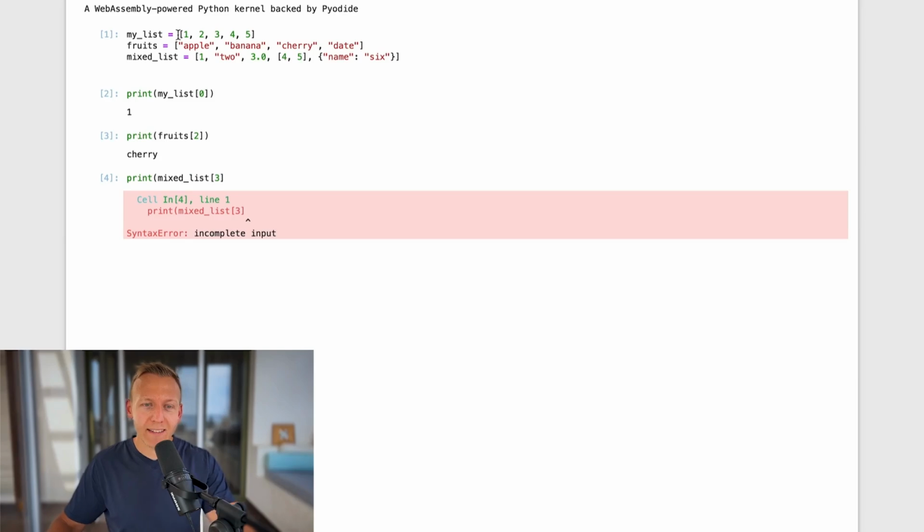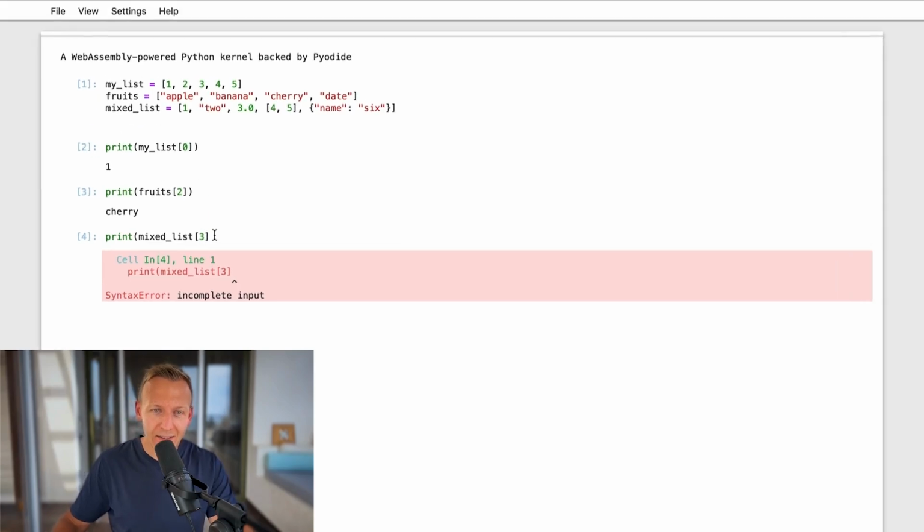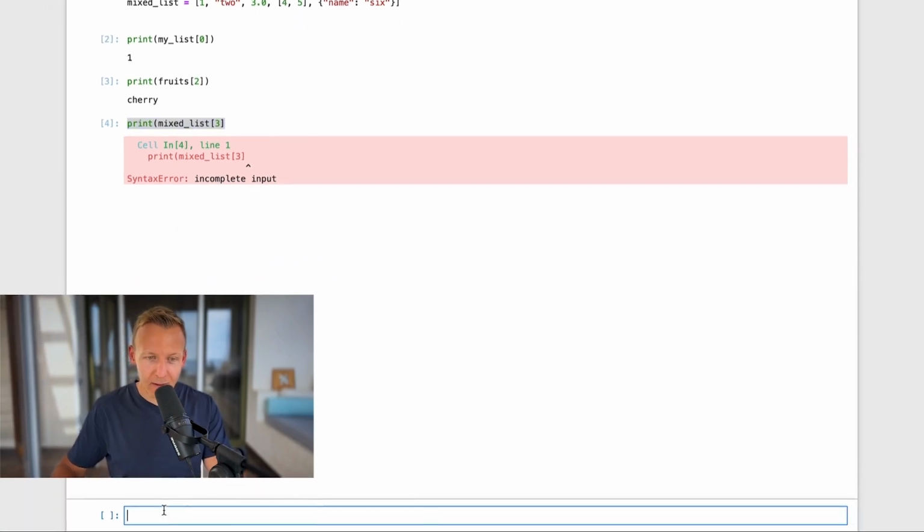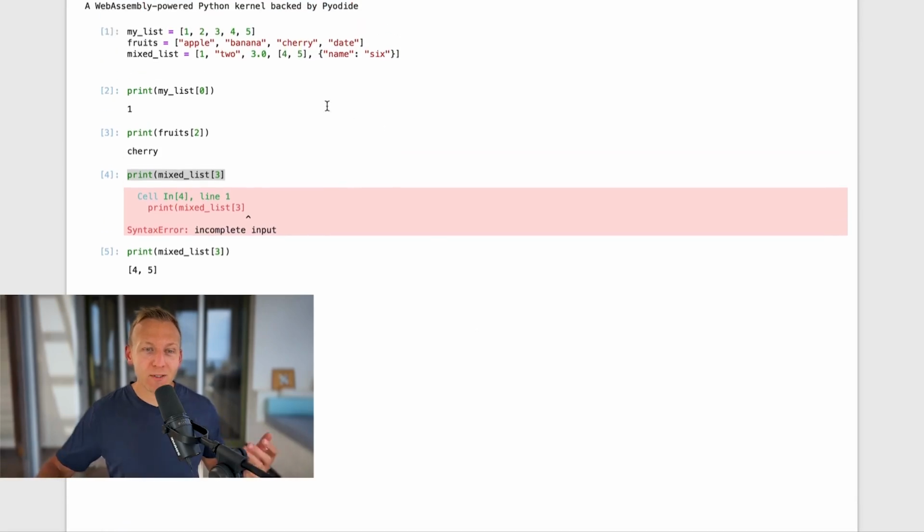Let's see. Oh, I can see that I actually missed the last piece of code here. So I'm going to repair that one. I'm going to copy it, paste it in. There we go. Let's see if we can get it to work now. And we can, and it produces 4 and 5. So this is a great way of using ChatGPT to practice a skill you've been given. Now, of course, when I'm understanding how to access the list, I can also see how the list is built. I can start creating my own list. I can start accessing this list, and that's how I develop my skills. And this is just from practicing lists specifically in Python.